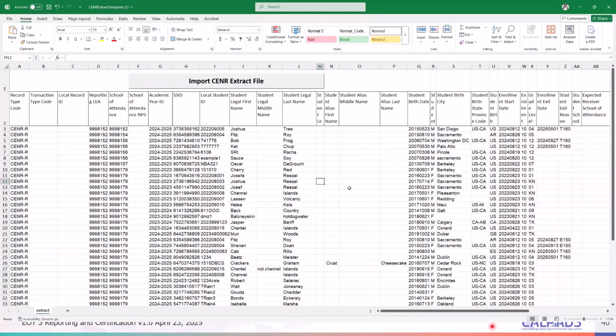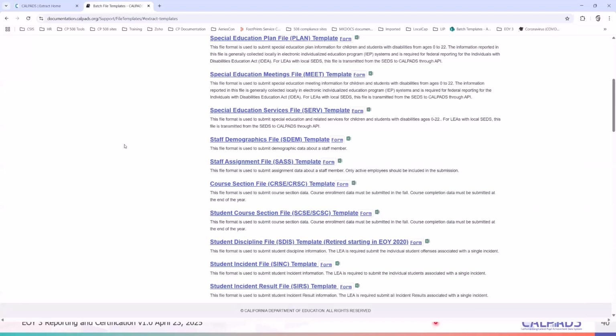And then you have the ODS extract for your cohort as well, for your seniors that are in the cohort year. These reports and extracts would be the ones that you would use for LTEL. If you have additional questions on this, more documentation is available.